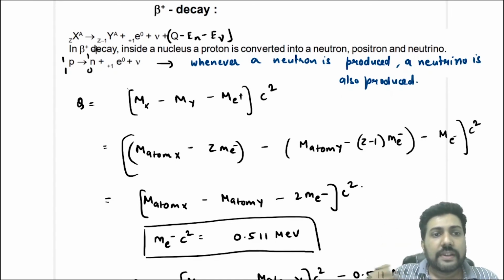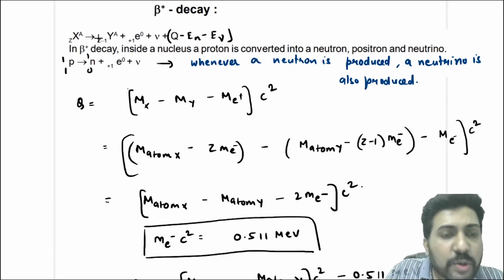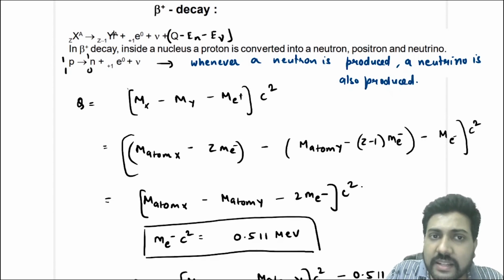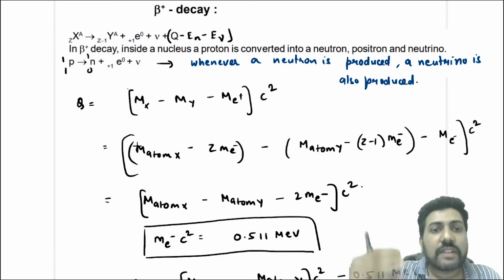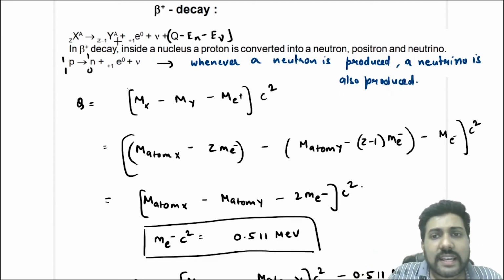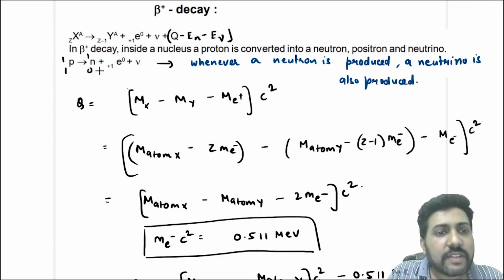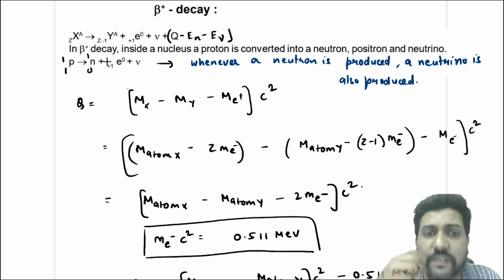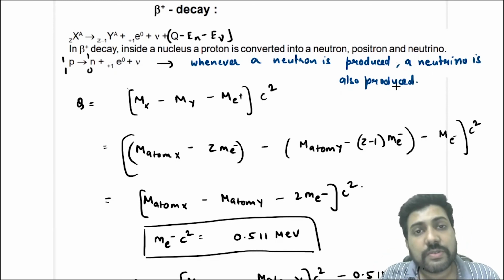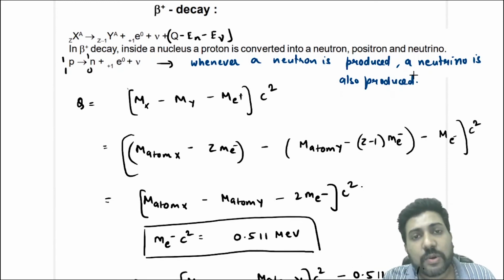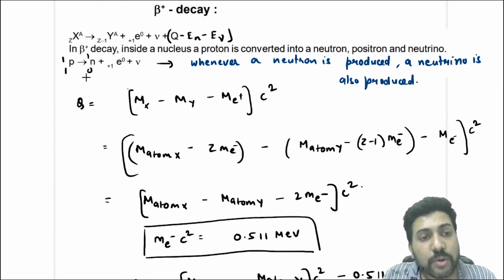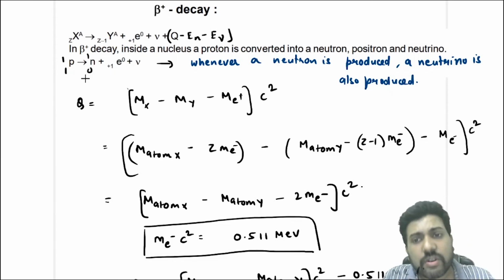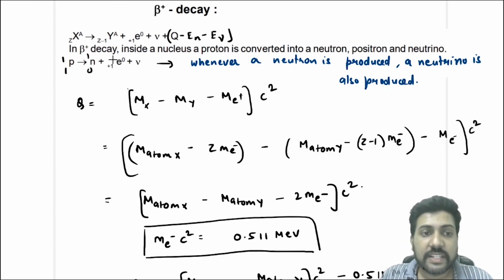Now in a beta plus decay, what is happening inside a nucleus? See here, the proton number is decreasing but the mass number is the same. That means a proton is getting converted to a neutron. Whenever a neutron gets converted to a proton, an antineutrino is produced, and whenever a proton gets converted to a neutron, a neutrino is produced simultaneously.